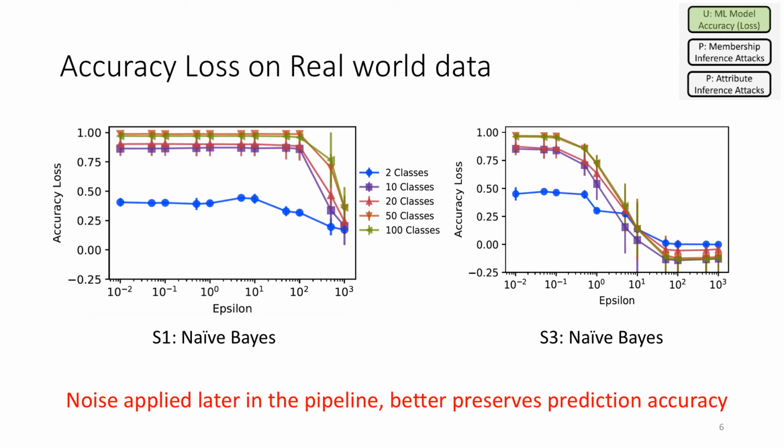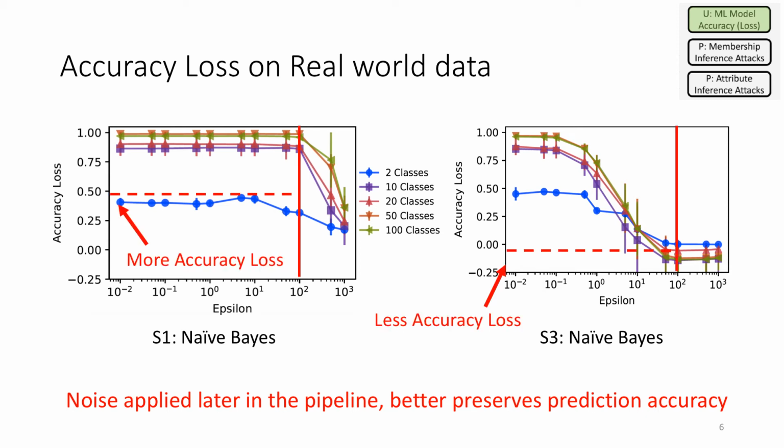So on the left here, you have naive Bayes when differentially private noise was applied on stage 1. And on the right hand side, we have naive Bayes when differentially private noise was applied on stage 3. And this is for real world data, but we've aggregated our results together from those various datasets depending on the number of classes. Both these plots show accuracy loss, which is our measure of utility. Accuracy loss is bad when it's 1, it means you've lost all of your accuracy. And when it's 0, it means you have lost next to no accuracy when compared to our baseline.